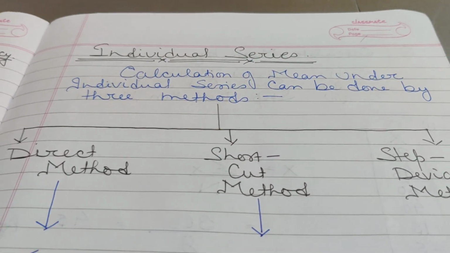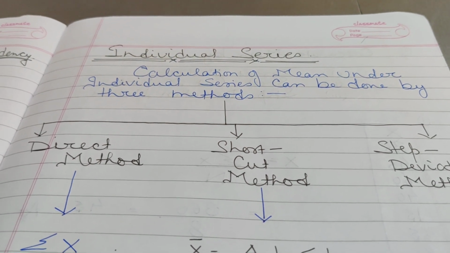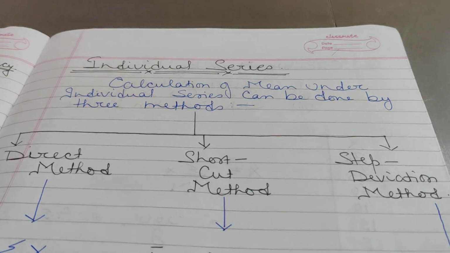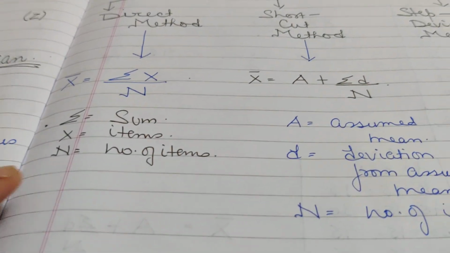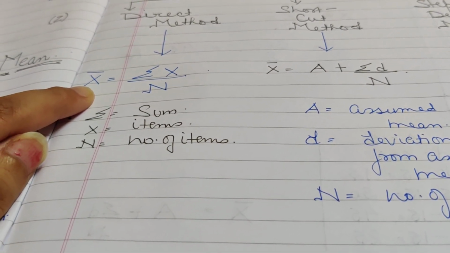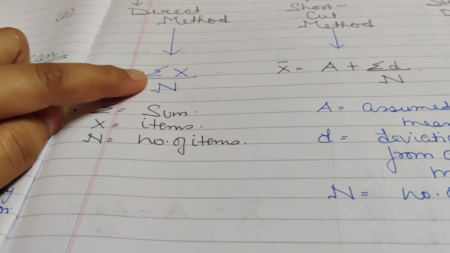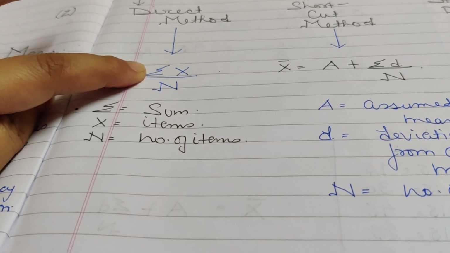Now to calculate mean under individual series, we have three methods: direct method, shortcut method, and step deviation method. Formulas for these methods are: under direct method, the formula for calculating x bar, that means mean, is sigma x. This is the symbol of sigma, and sigma means sum. So this is sum of x.